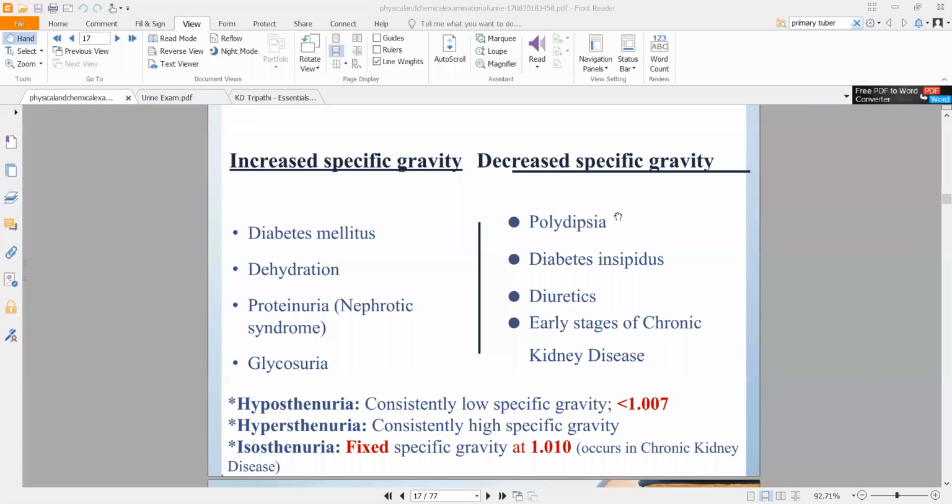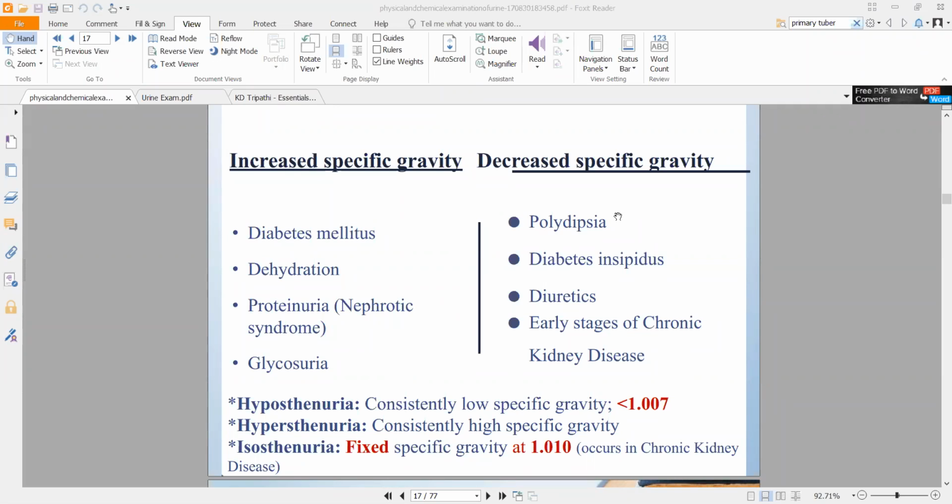Also, if someone is taking diuretics, diuretics are drugs that will cause diuresis. It will cause increased amount of urination. Generally, diuretics are used in patients with high blood pressure. So if someone has hypertension, they are prescribed diuretics. If you've gone to your clinicals, then you will have seen diuretics.